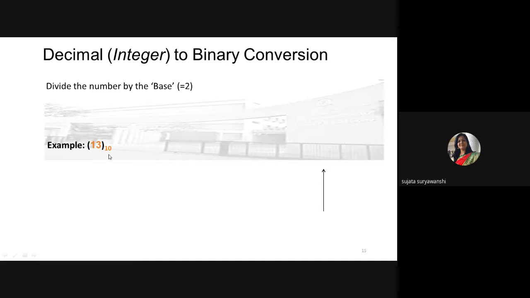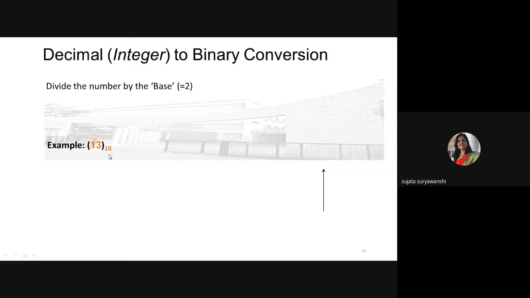You have to convert the decimal number into a binary number. How will you convert it? Do you know? How do you convert any decimal number into binary? Divided by its base. Very good.